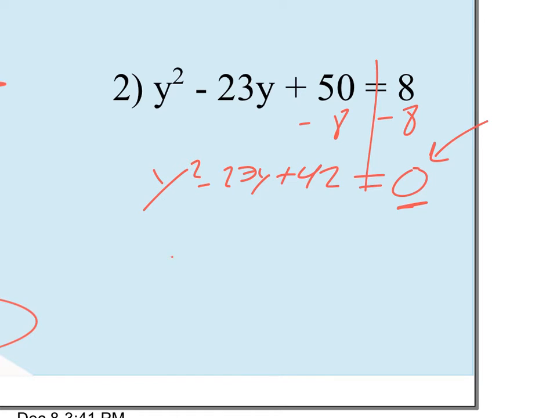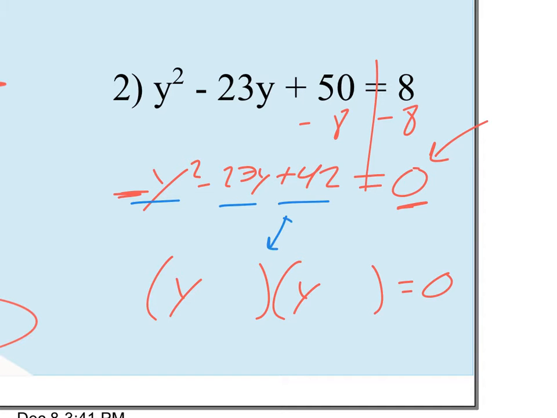Okay, I'm going to start to factor again. I'm going to have 2 different sets of binomials. I'm kind of skipping ahead to that because I can see that I don't have a leading coefficient out here, right? It's just 1. I don't have a y that I can factor out of every monomial, so I'm just going to go right to factoring the 2 binomials like I did here, okay? They'll start off with y and y. I'm just going to list my factors of 42 over here because I have a little more room.